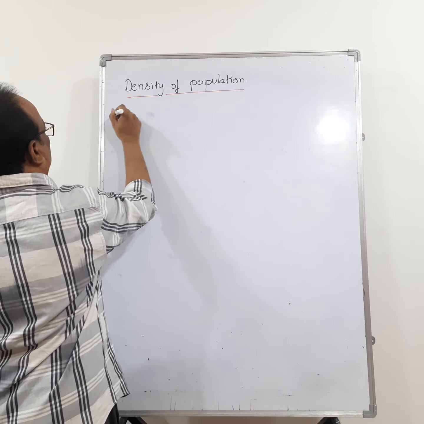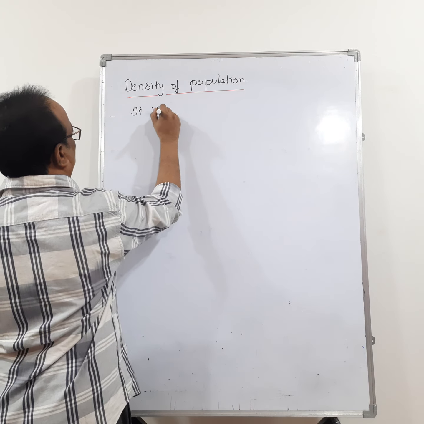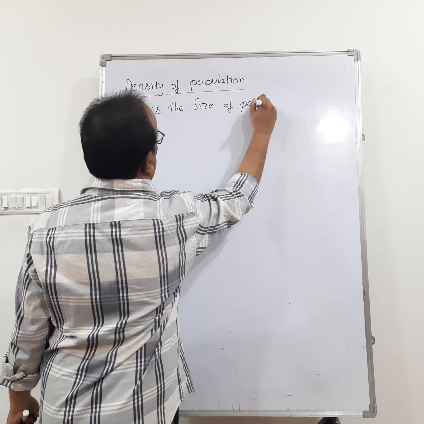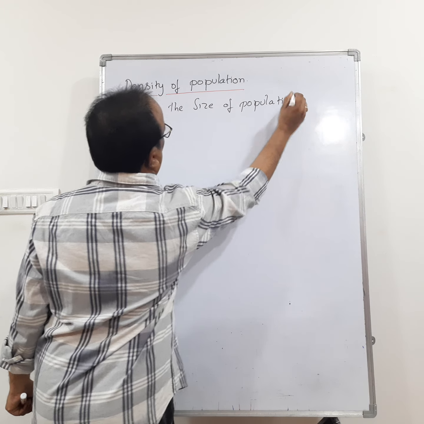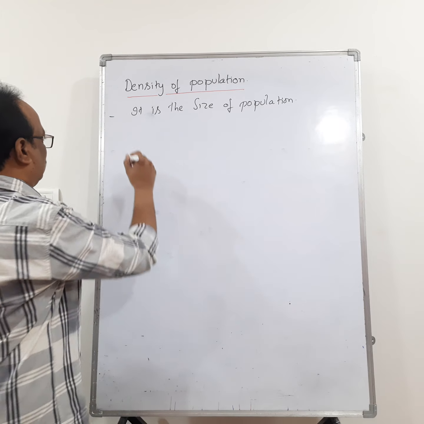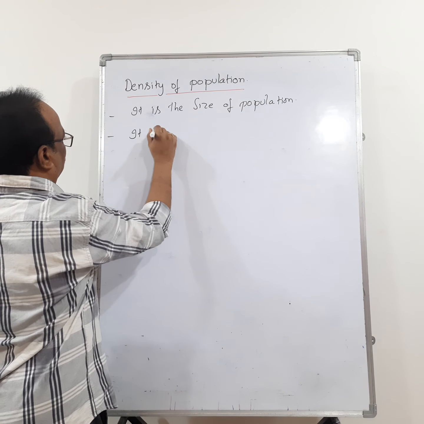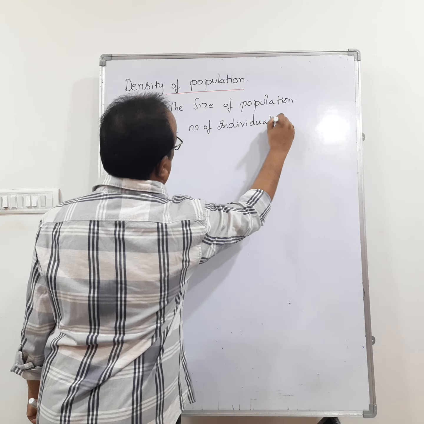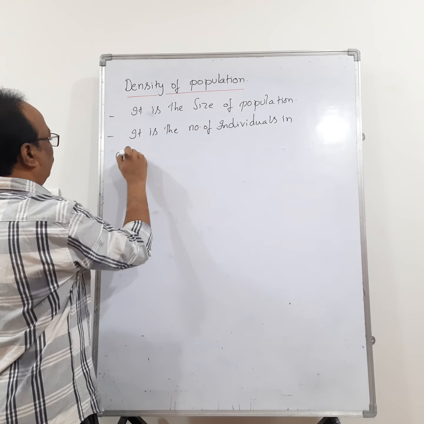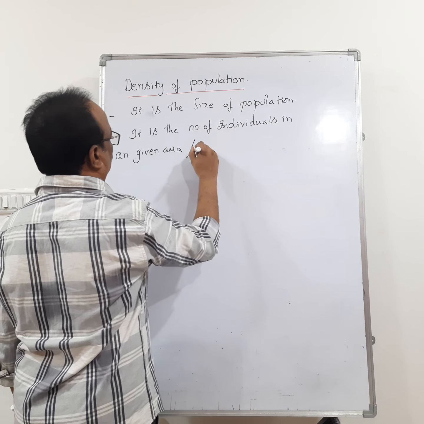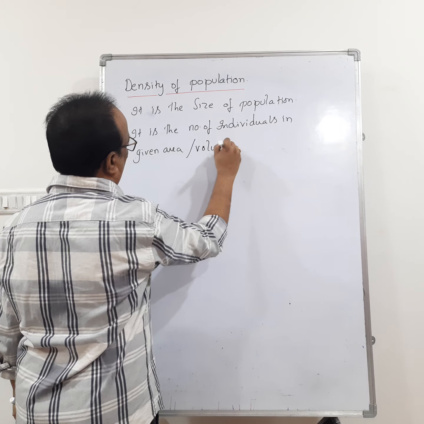Density of population means the size of population, or we can measure the density as the number of individuals in a given area or volume.